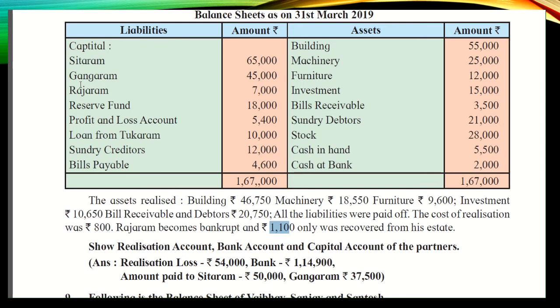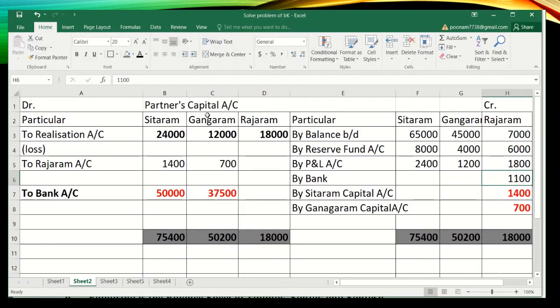Solvent partners' accounts debit to insolvent partner's capital account. Solvent means Gangaram and Sitaram. So Gangaram account debit, Sitaram capital account debit to Rajaram capital account. Here you will see that in the capital account all three columns are there. So first we will close the Rajaram capital, and then only we will come to know. So 18,000 is the debit total, and the credit total of Rajaram is 15,900, student. I have done the working note for you.